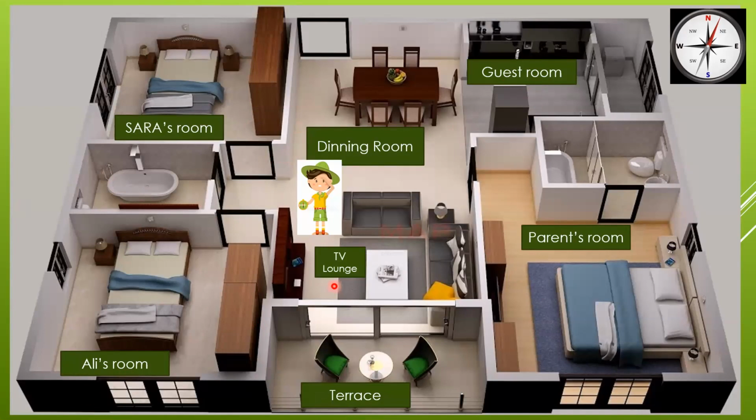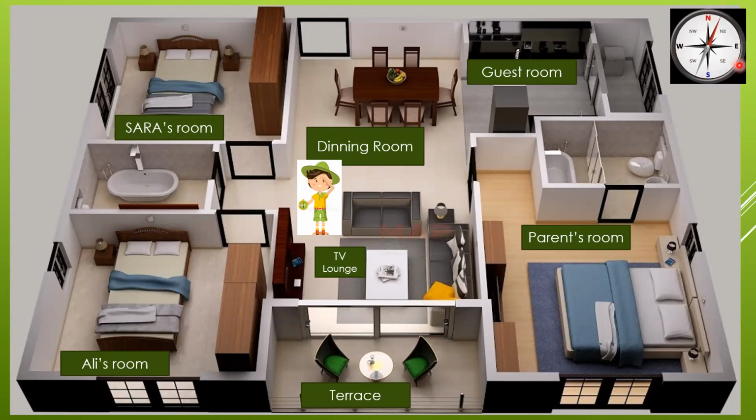Now, if you want to know the direction, in which direction these rooms are, look at Ali. Ali is holding the compass rose in her hand. Let us find out where is the location of exactly the room. Can you see this compass rose? Yes, north, east, south, west. To remember it perfectly, the perfect sentence to remember it: never eat soggy wafers.